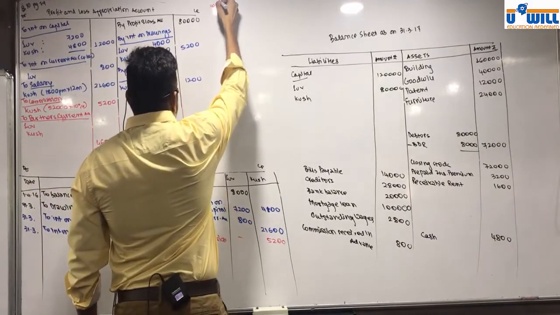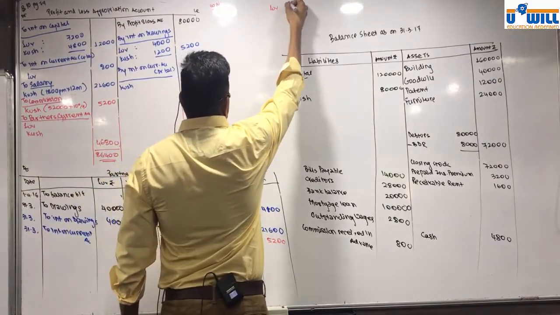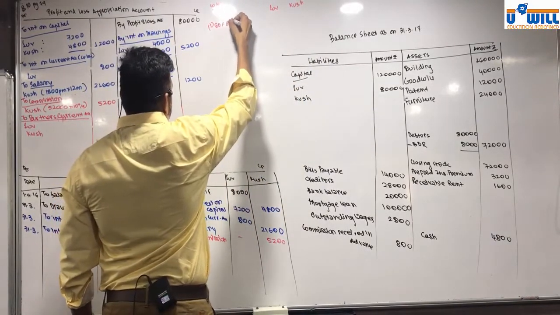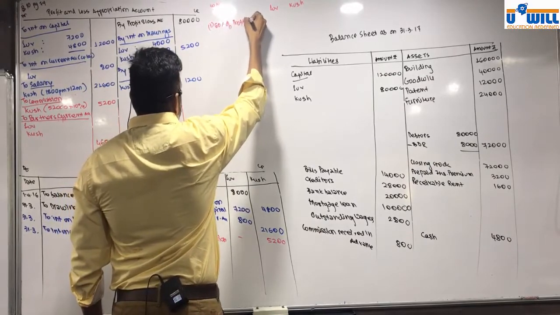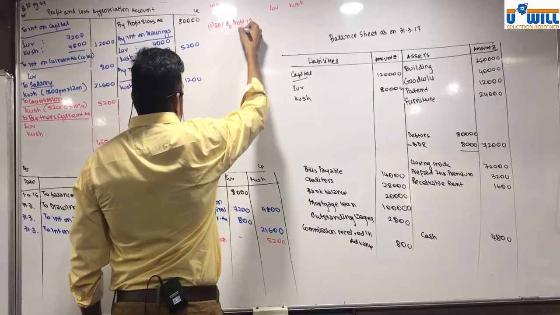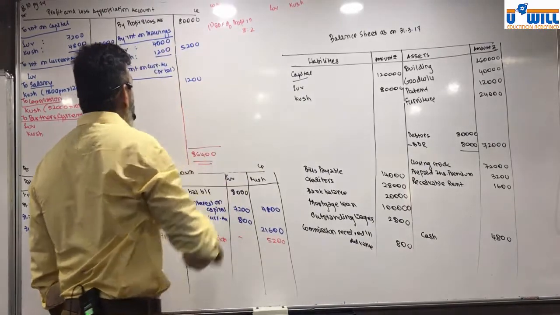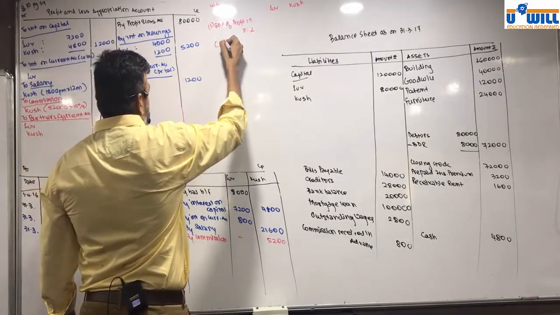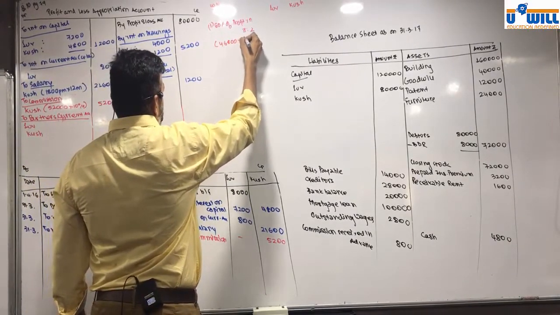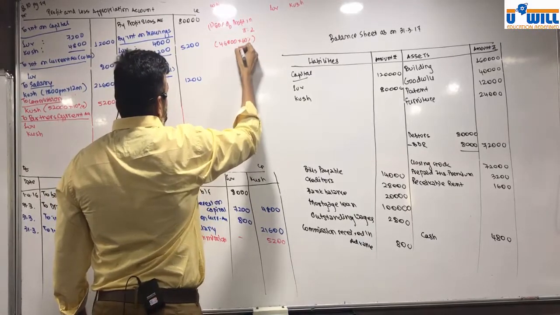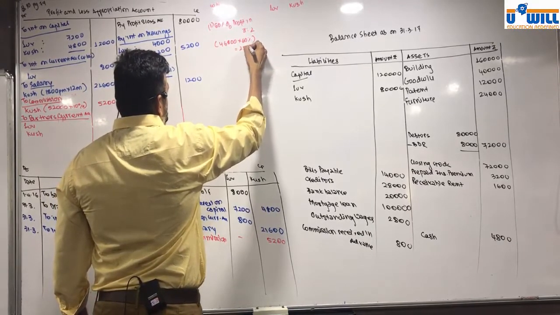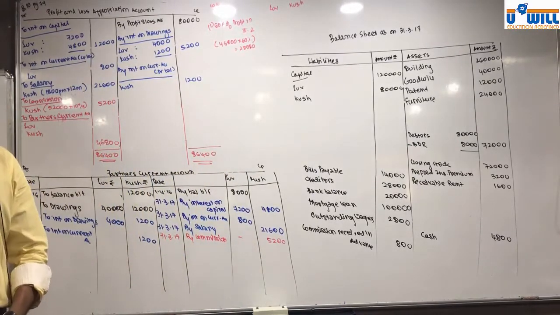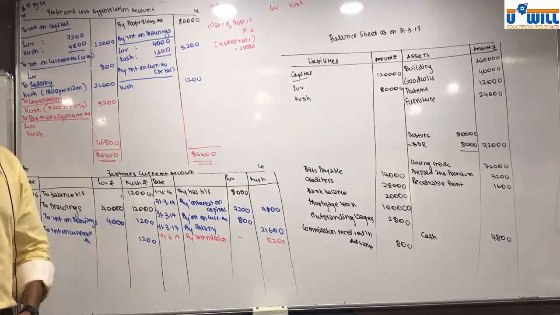So, working note. Love and Kush. First, 60% of profit. What's the ratio? 3:2. So first find out 60% of 46,800, which is equal to 28,080, into 3 by 5 and into 2 by 5.